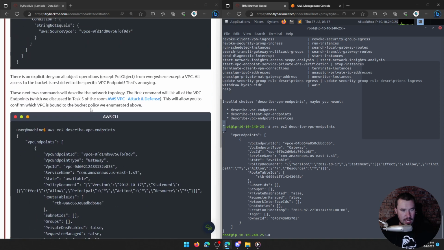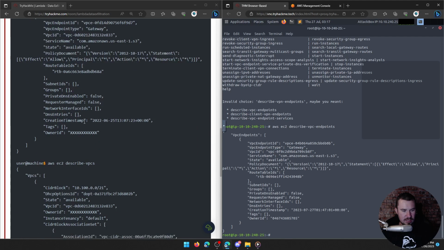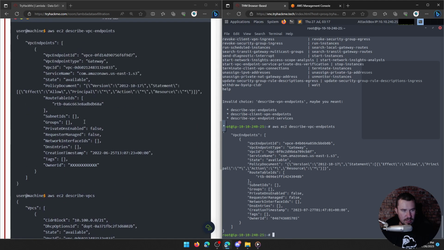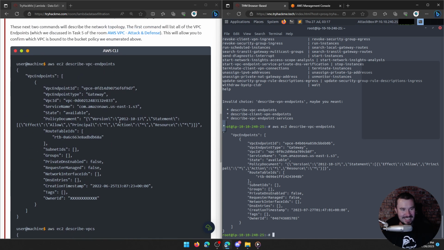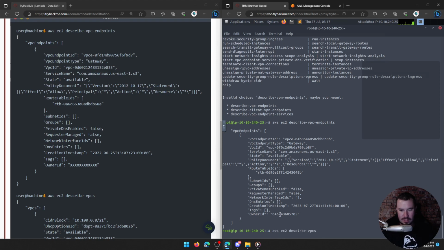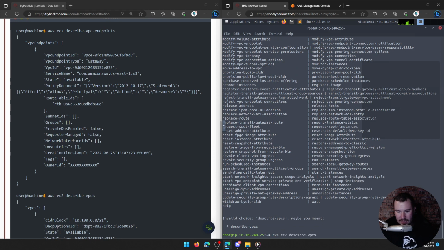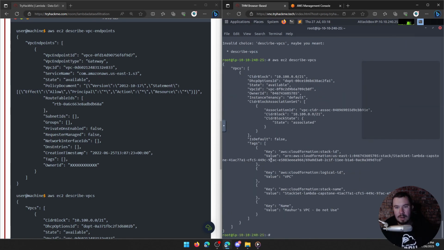So it wants us to describe VPC endpoints and then describe VPCs. What the heck is the difference? You know, this is where AWS is confusing. I guess it's giving us different information, but that's totally not logical the way this is set up. But oh well, EC2 describe VPCs. So gosh, I can't type. I'm going to blame the attack box even though it's actually my fault. But just so I feel better about myself, I'm blaming the attack box for my typing issues. I don't like the attack box keyboard, obviously.